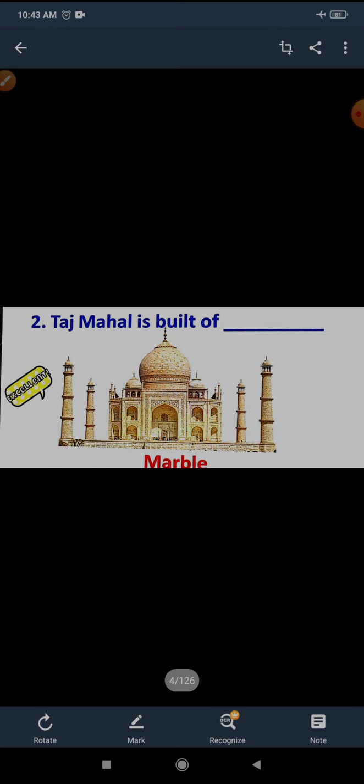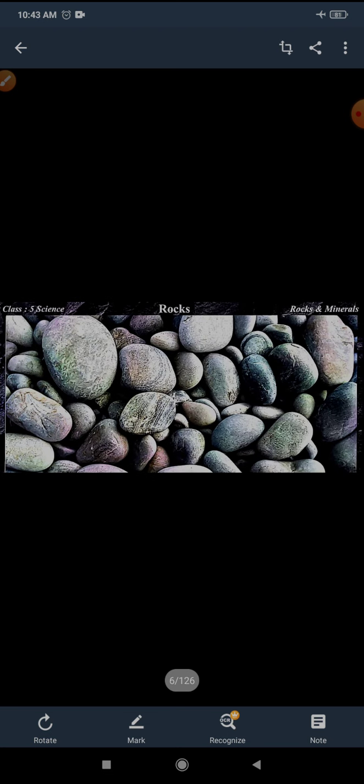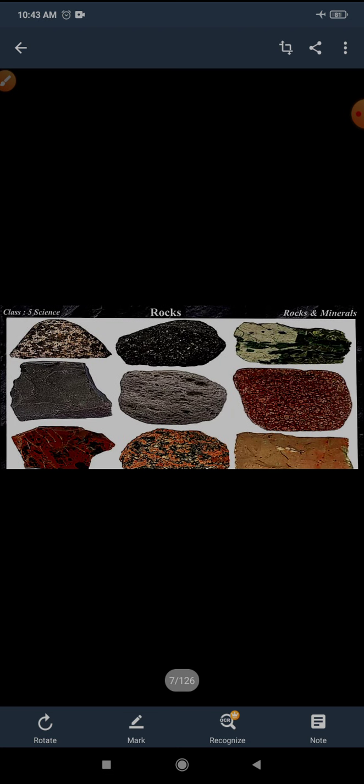Children, as you know, rocks and minerals are used for various purposes. Like the Red Fort, it is made up of red sandstone. The Taj Mahal is made up of marble. These are the uses of rocks and minerals.